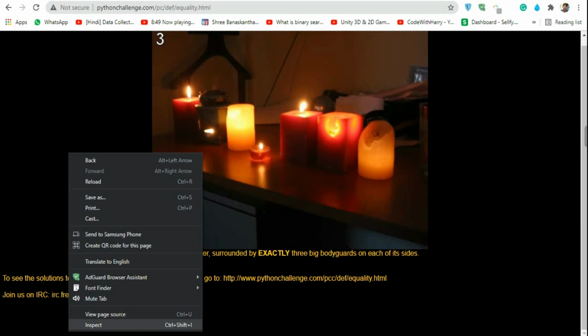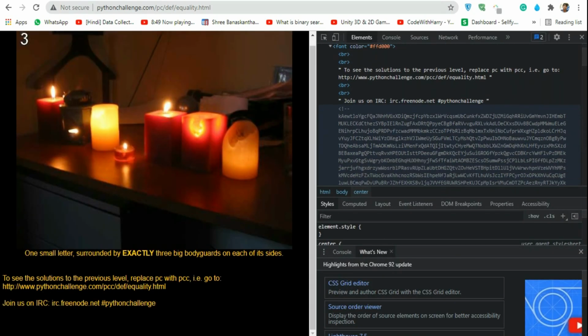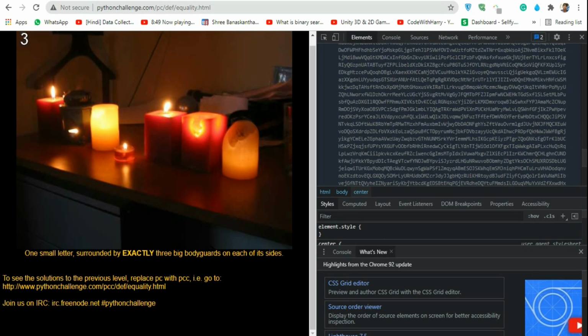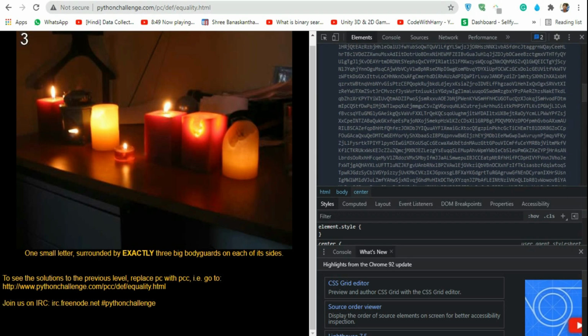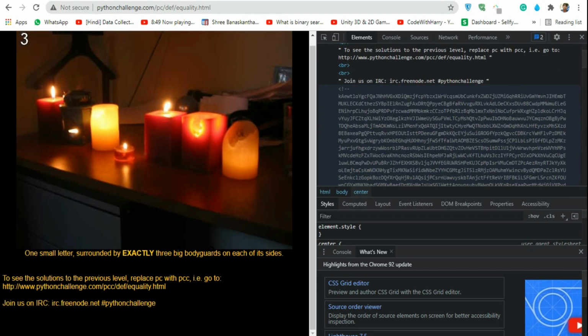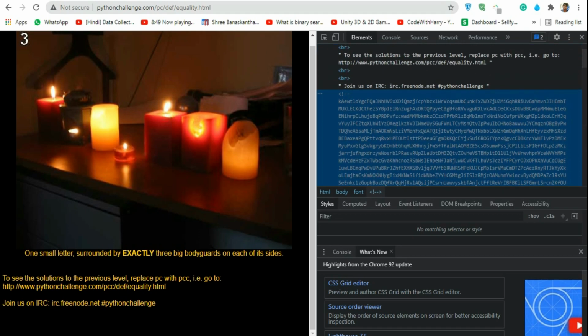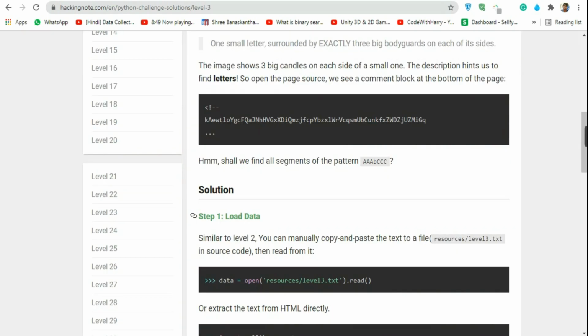So let's try it, inspect, and so this is that code which is too big. As you can see, this is the commented code. This, let's find some pattern in here.